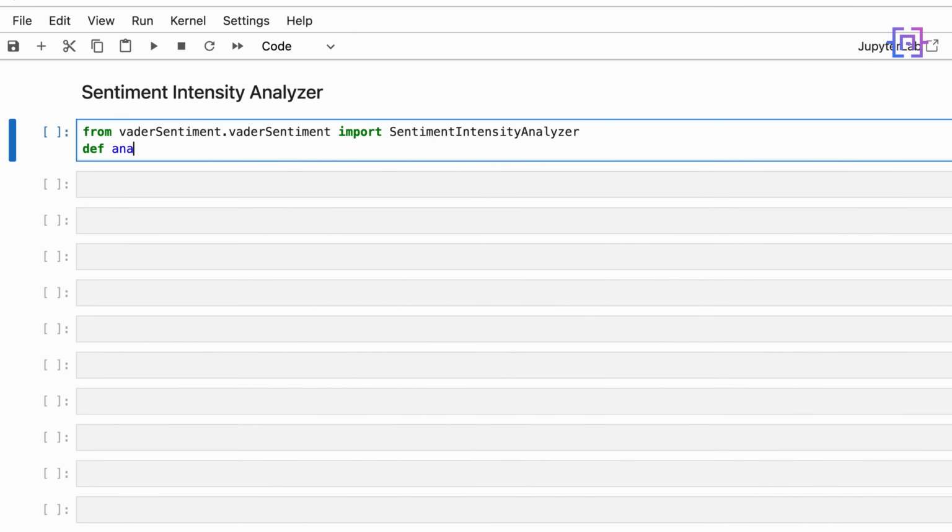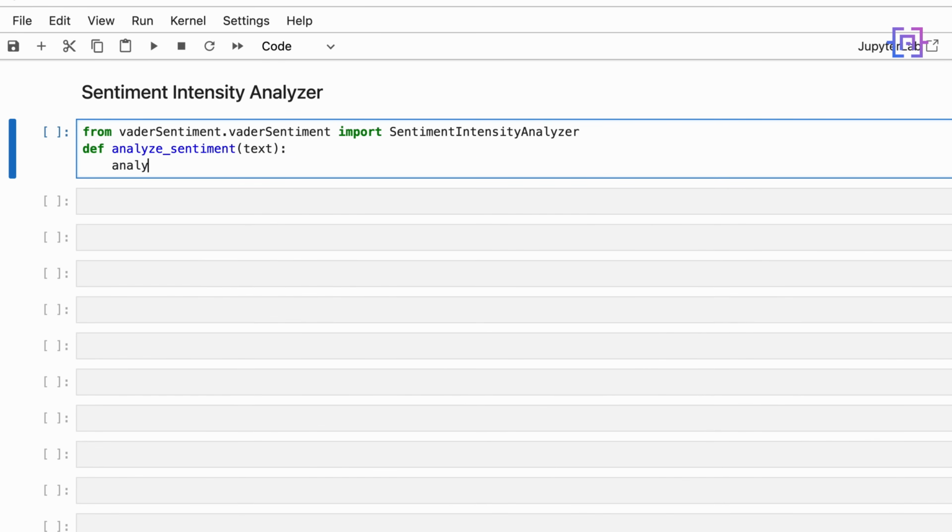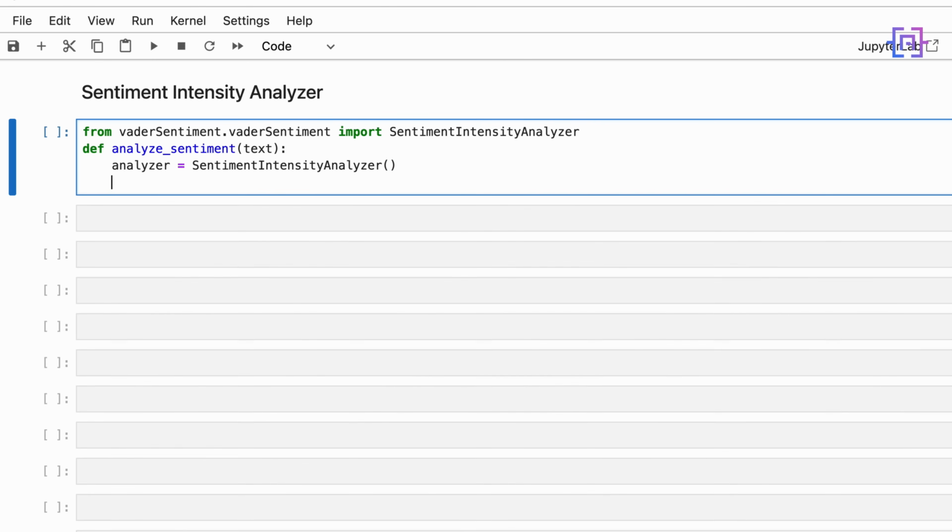Then we'll define here a function called analyze_sentiment, and it accepts one argument, which is the text of our voice memo. Then we'll have here an object called analyzer equal SentimentIntensityAnalyzer(). Okay, we created an instance of the SentimentIntensityAnalyzer class.